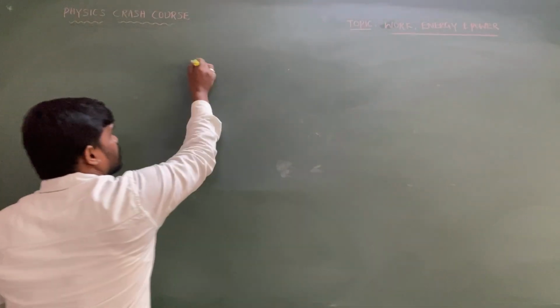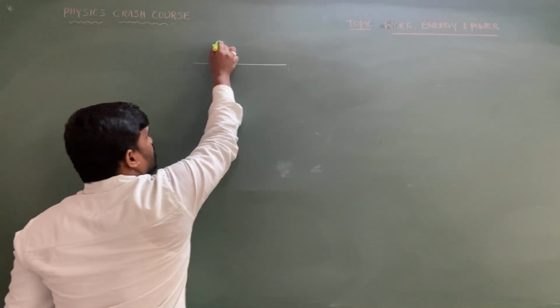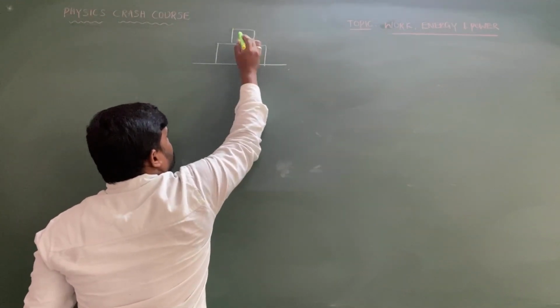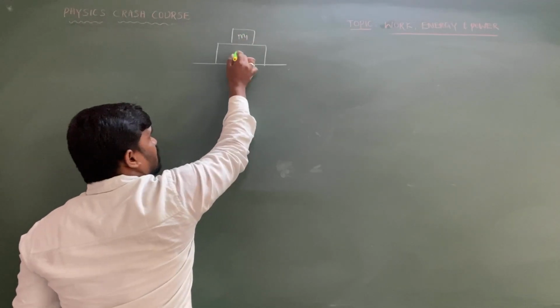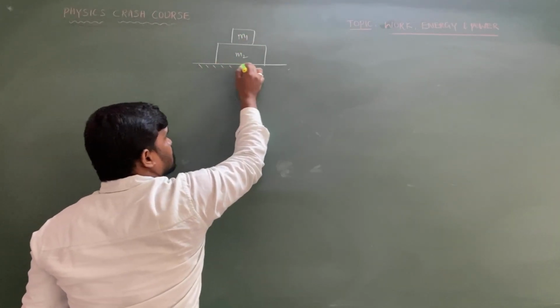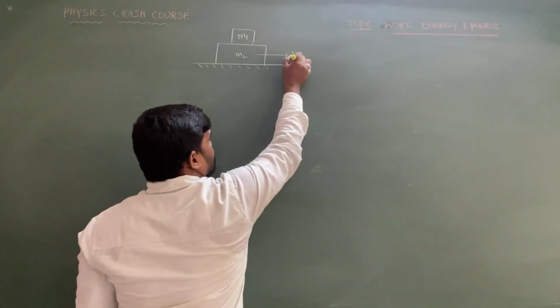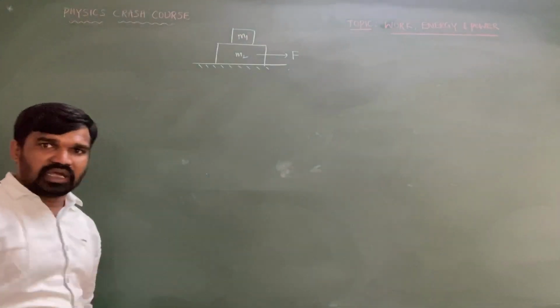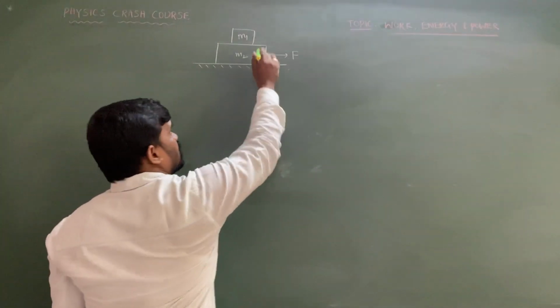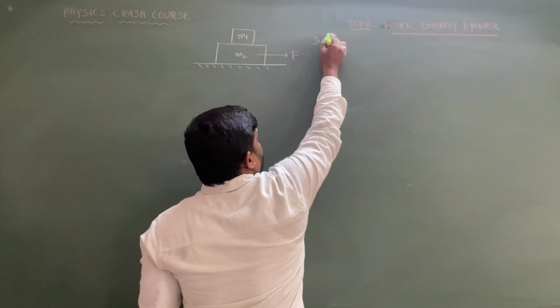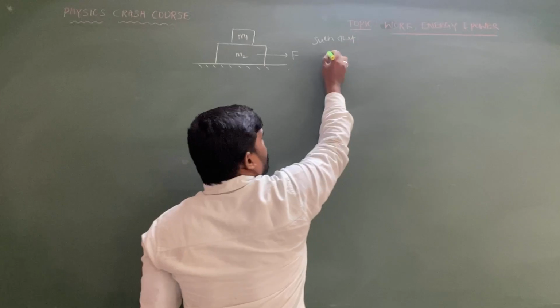Let me take one example. There is a two block system. The first one has mass m1, the second one has mass m2. I am applying a horizontal force F, the applied force is F, acting on the whole system, such that there is no relative slipping.